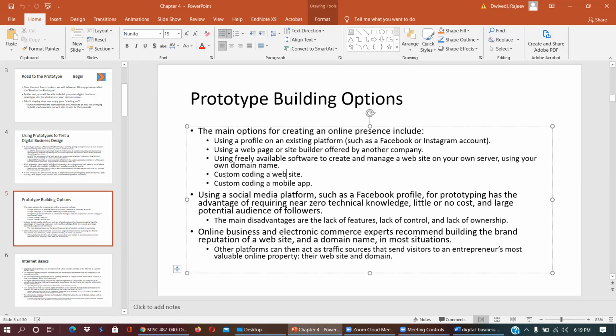You can also do custom coding of a website or a mobile app, because other platforms have certain types of templates available for you. Suppose you want to make your own custom website, you can do that using coding, and that's up to you. I'm not going to teach the coding here, but that can be done. If you are computer geeks, language geeks or website geeks, you can do that.